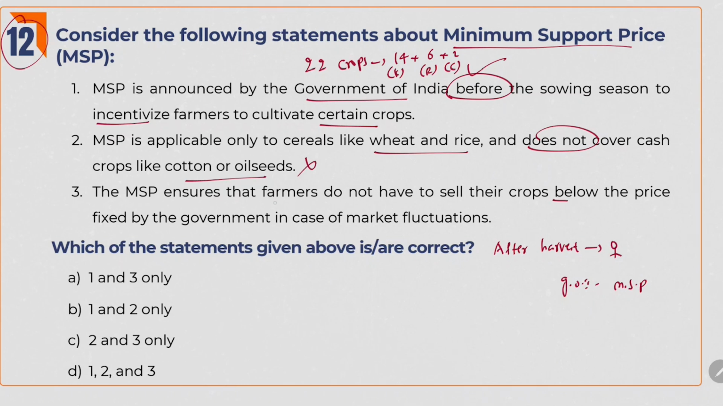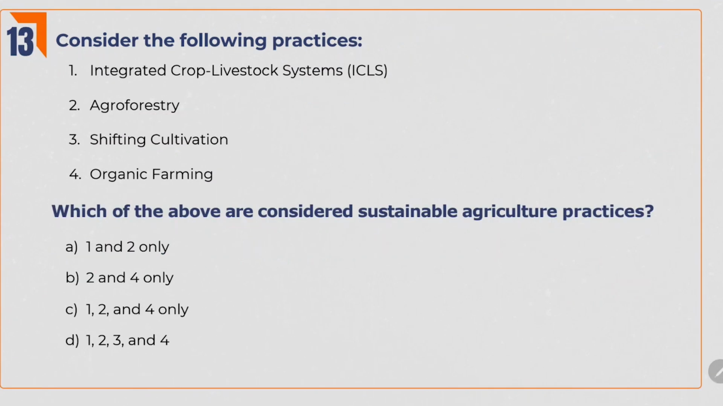MSP ensures that farmers do not have to sell their crops below the price fixed by government in case of market fluctuations. Yes, that's why they call it minimum support price. This is the least price you can quote. No matter how many market fluctuations are there, you shouldn't sell the crop below this price. So option 3 is right. It is just expanding the minimum support price definition. So the answer is 1 and 3.